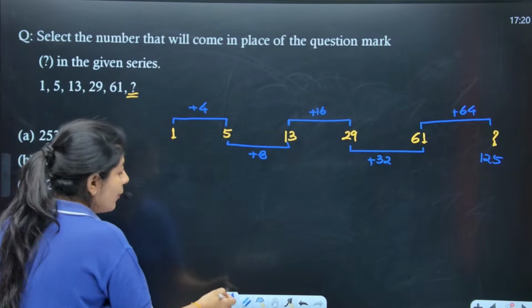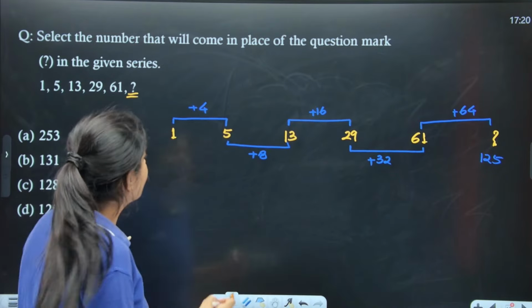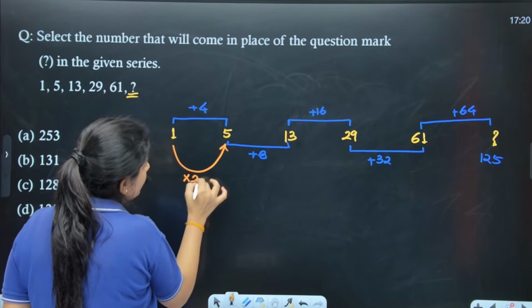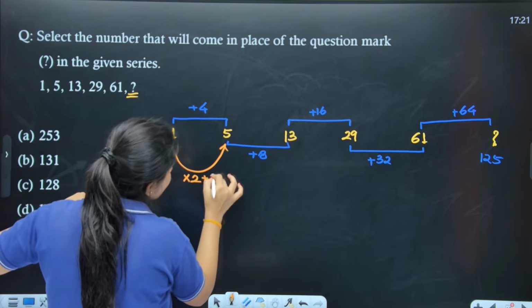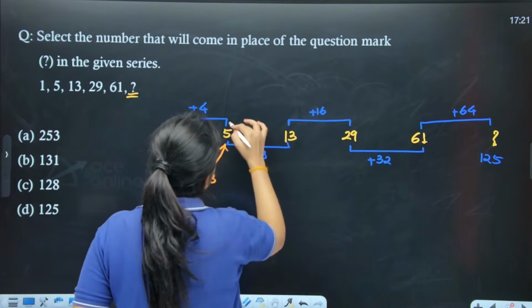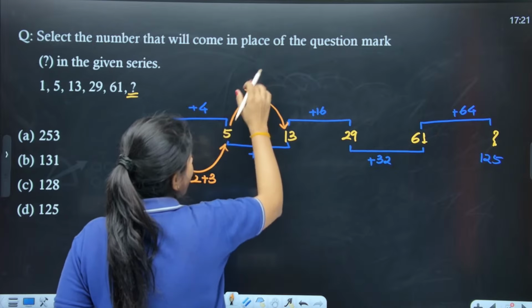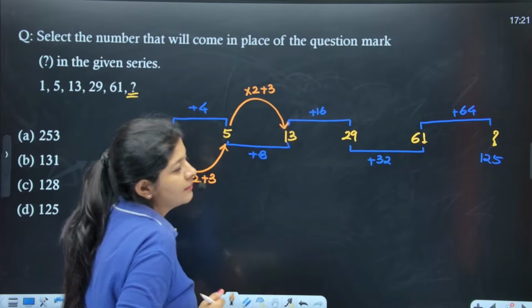Okay. What is the next logic that we can apply over here? If you see what we are having, if I multiply this number by 2, it will become 2. 2 plus 3, 5, right? Got the logic? Okay. Next, 5 into 2, that is 10. 10 plus 3, 13.